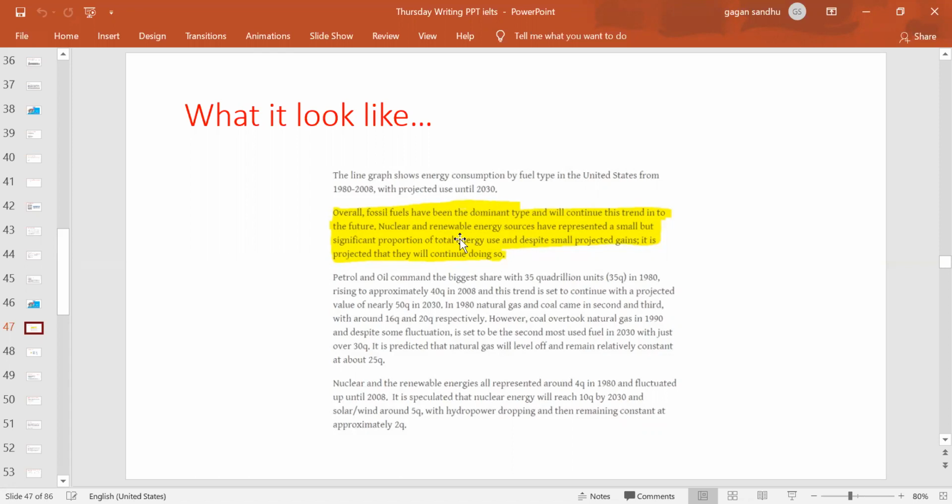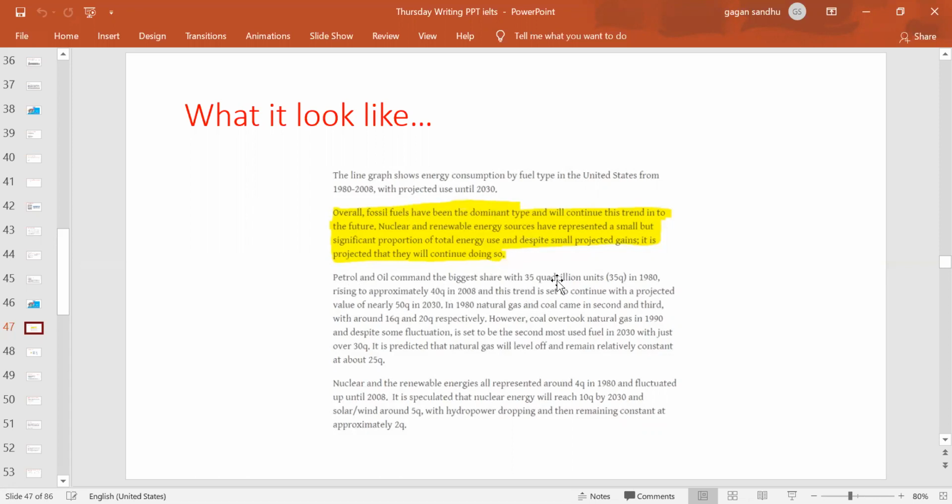So these are the major trends the student has got from the diagram he might be looking at, right? And now you see the same trends they have picked up as the main trends are what they have described in the next 2 paragraphs with the figures and the years mentioned. Look here, petrol and oil, both are fossil fuels, right?